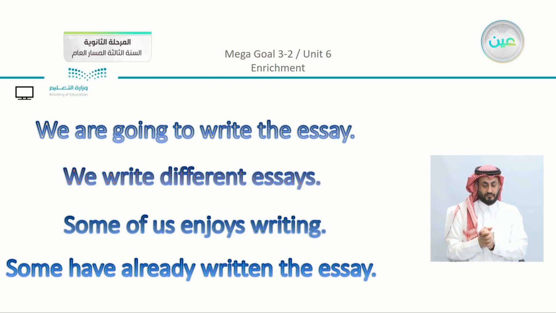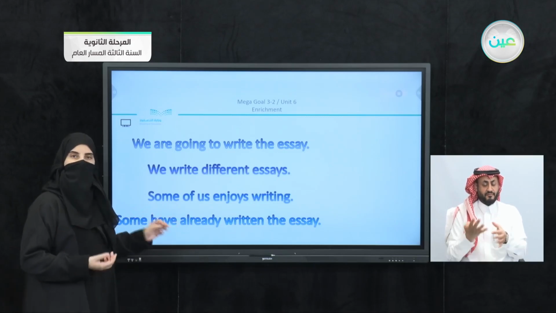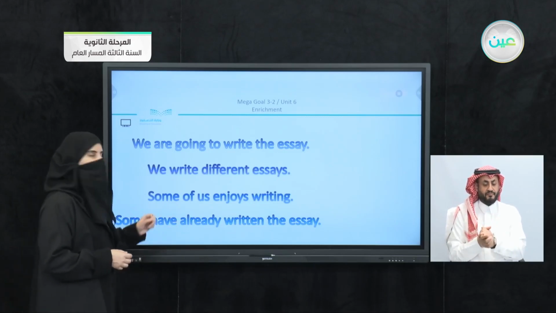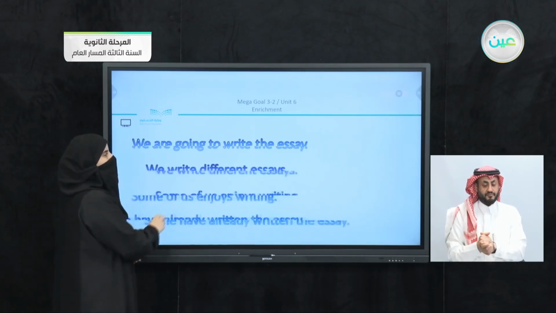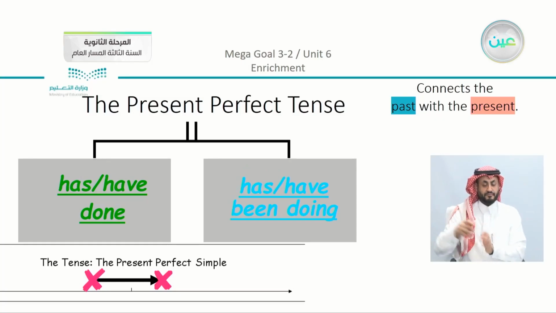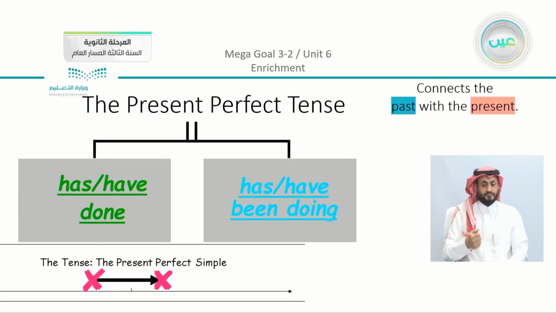Now, from the first three examples, we can see that we have different structures or forms. And from the last sentence here, we have the helping verb or the auxiliary, have already written, which means that we are going to talk about the perfect tense. If we recall that we talked about the present perfect tense, either has and have done, or has and have been doing. So we have the present perfect simple and the present perfect progressive. And in all cases, they connect the past and the present. Let's move on.